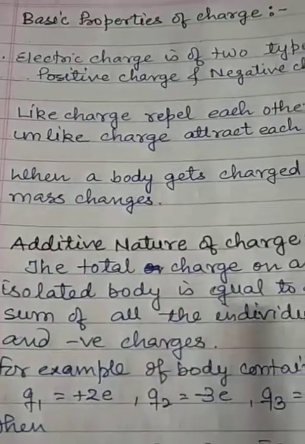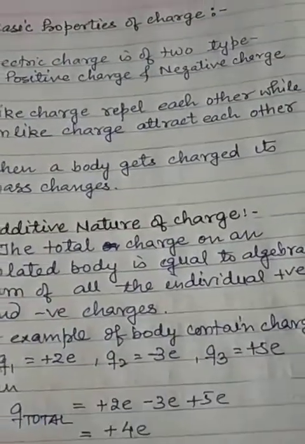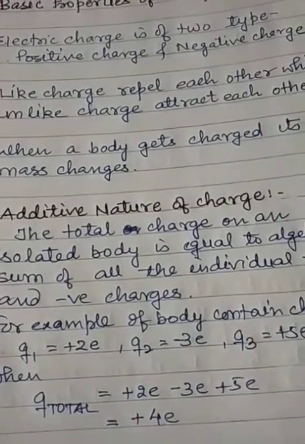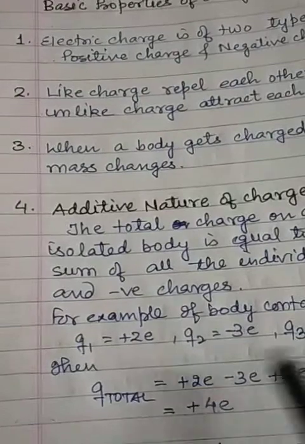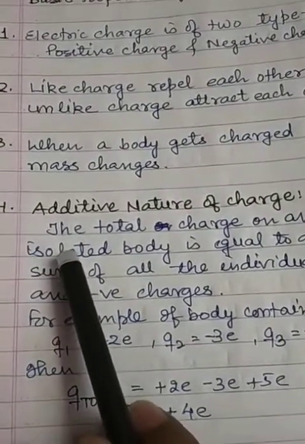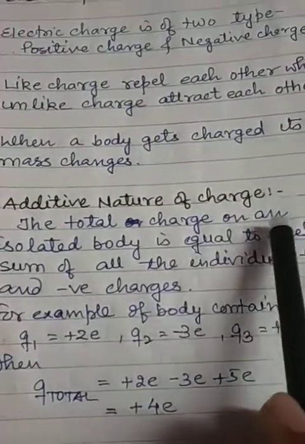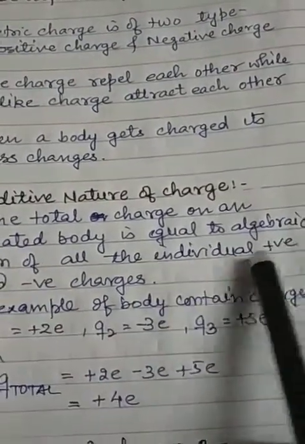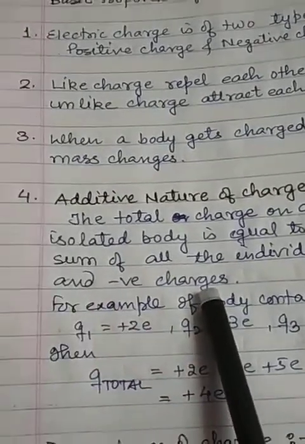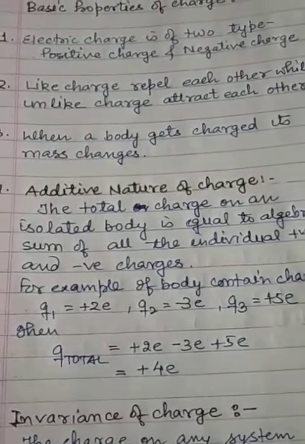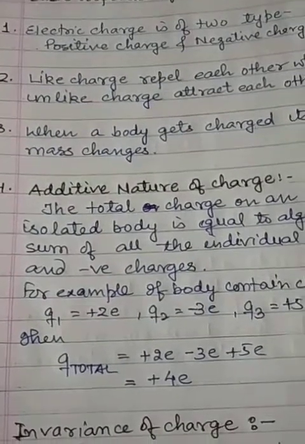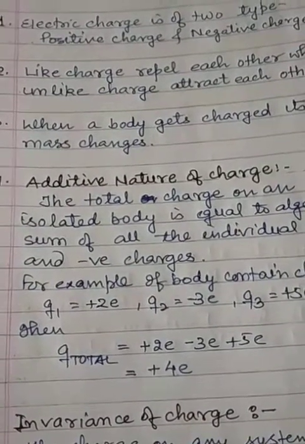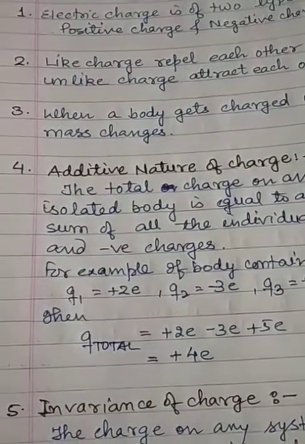The additive nature of charge means that, as some physical quantities like mass are added to each other by simple algebra, in the same way the total charge on an isolated body is equal to the algebraic sum of all the individual positive and negative charges. It means if the body has different charges, the total charge on the body is the algebraic sum of all individual charges. All positive and negative charges are simply added to each other, and we get the total charge on the body.